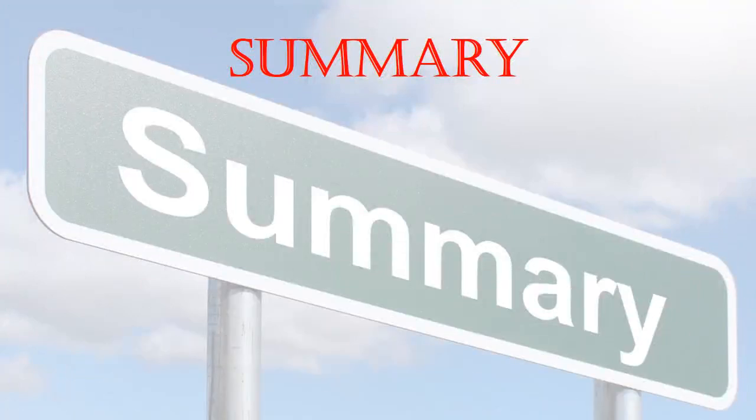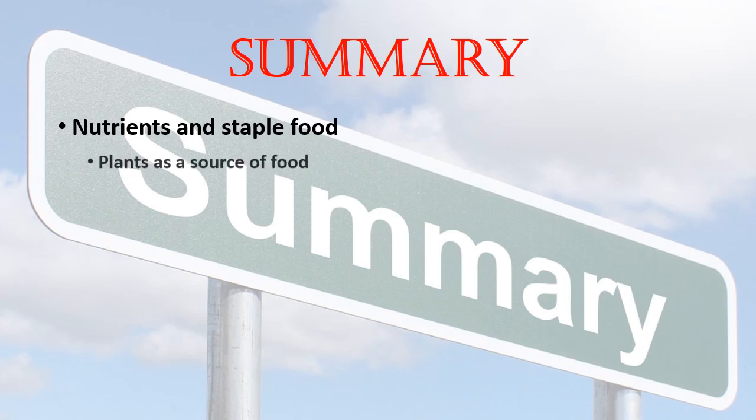So let's wind up with the complete chapter 1. Here is a summary of all the things that we have studied till now. Firstly, we studied about nutrients that are present inside the food that give us energy to do work, and then we studied about staple food, that is the major portion of our diet. Then we studied about plants being a source of food, as we get different parts from plants to eat, that are the edible roots, shoots, stem, leaf, flowers, etc.